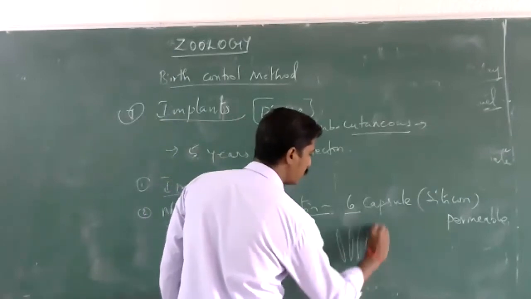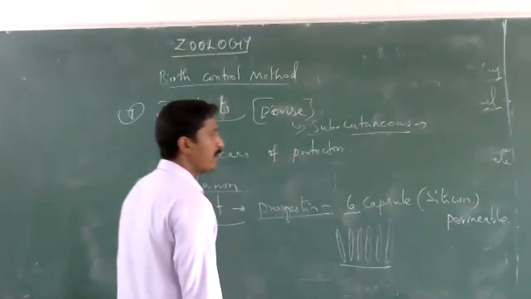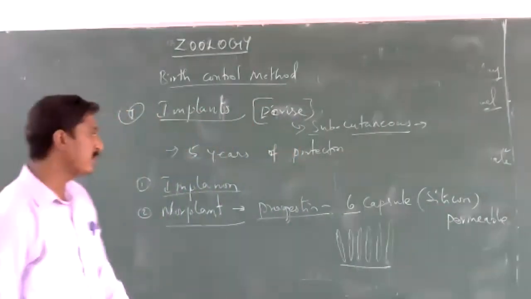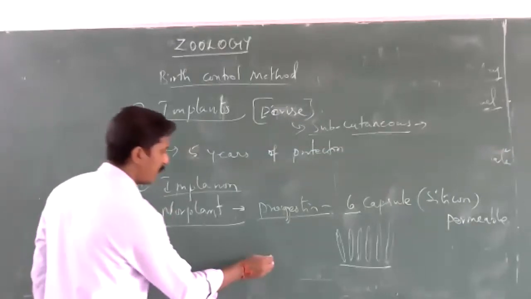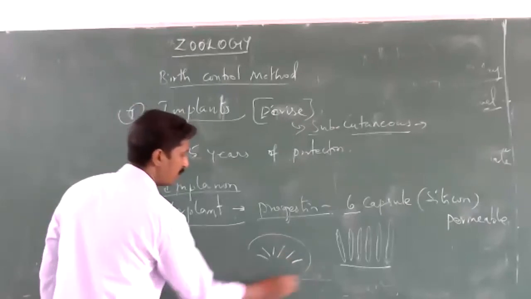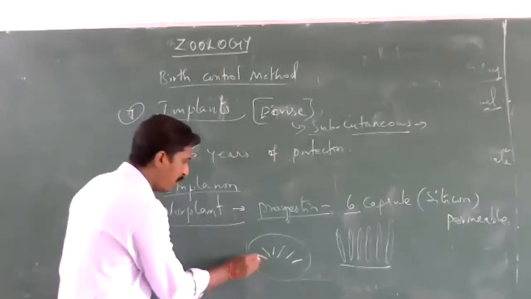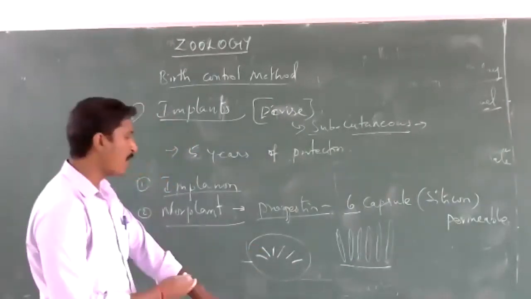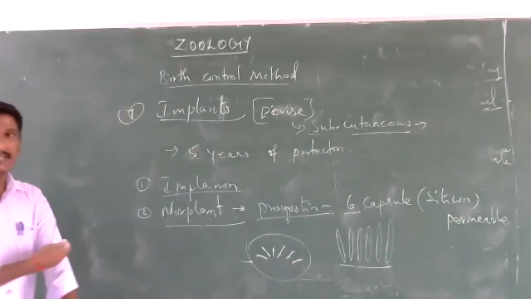These 6 capsules are inserted subdermally in the skin in a fan shape, in the forearm or upper arm, behind the skin.